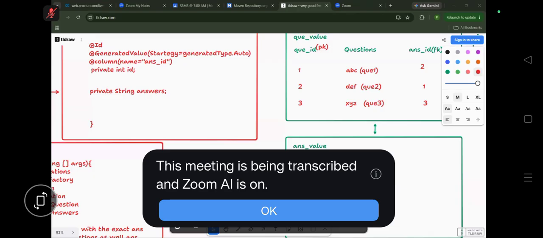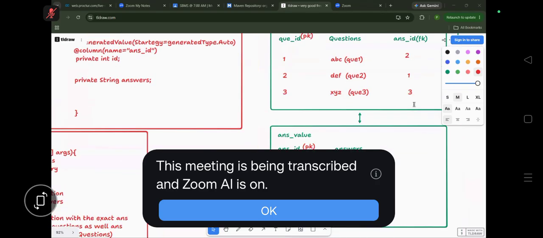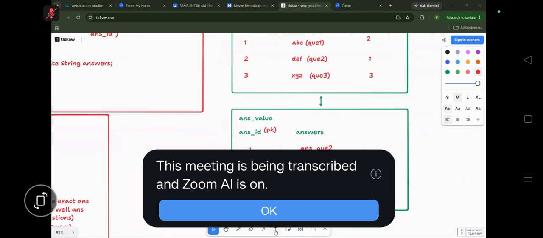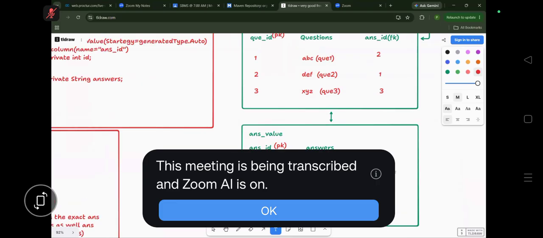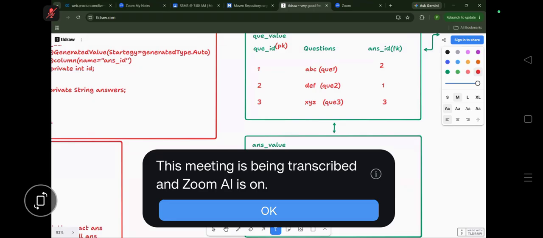Answer ID 1 is for question 2, but here I had mismatched the things. How can you cross verify? Can you cross verify? No. I can cross verify only when the question is added there. See what I'm trying to tell you. Suppose right now answer ID is 1. This answer ID is for the answer to which question? Question number 2.